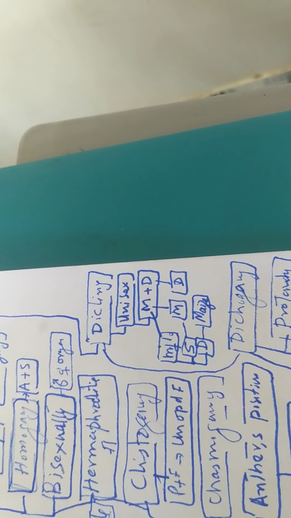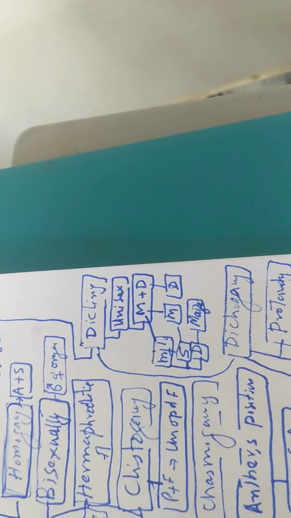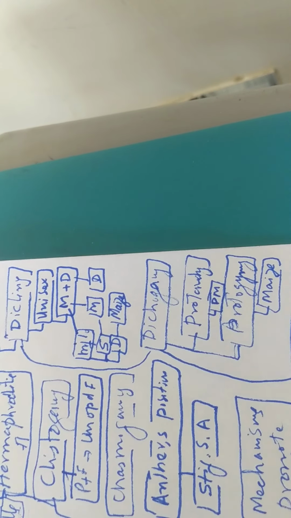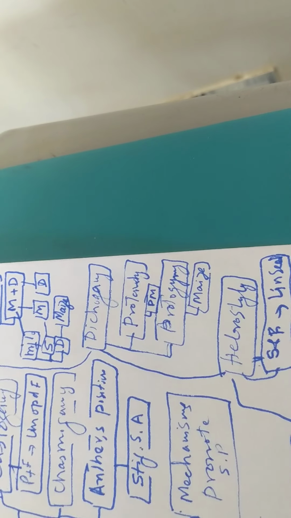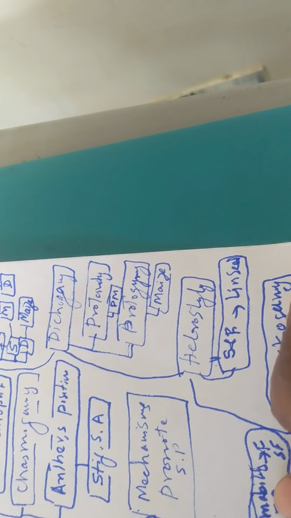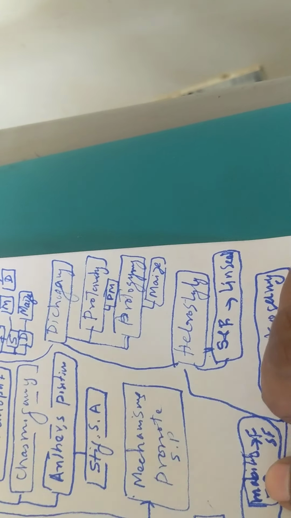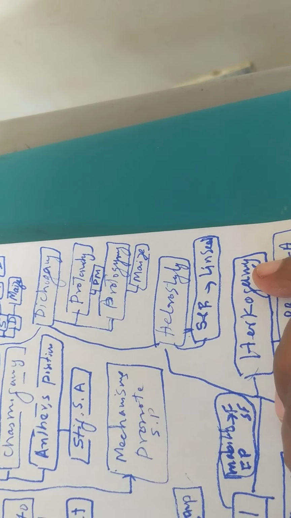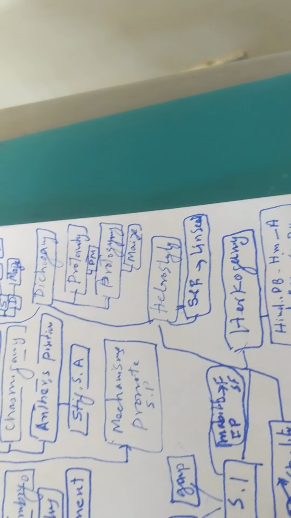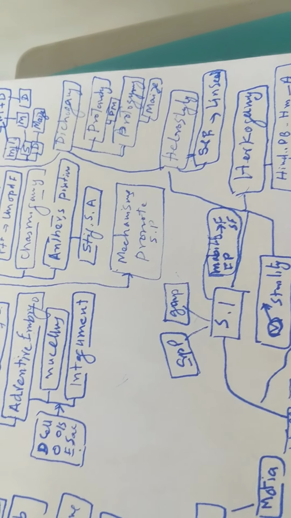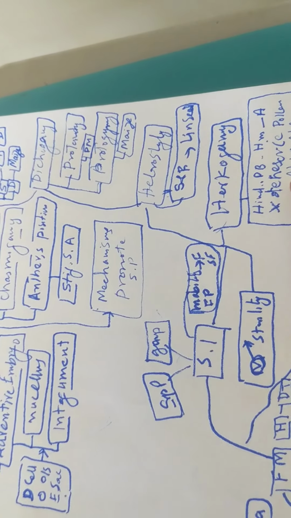So now let us discuss allogamy. The mechanisms that promote it are as follows: dicliny, then dichogamy, then herkogamy, then heterostyly, and then self-incompatibility and male sterility.